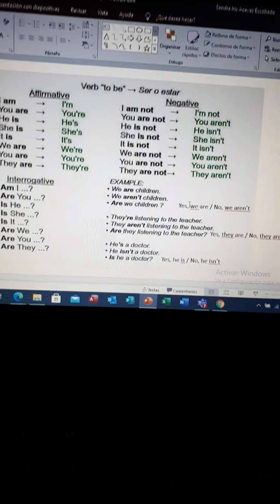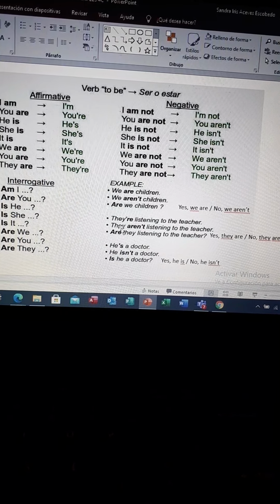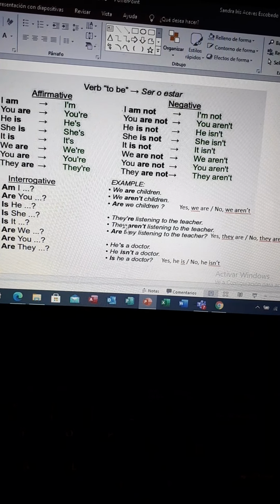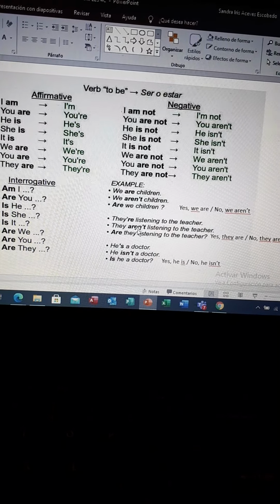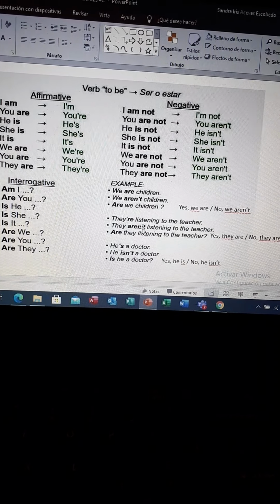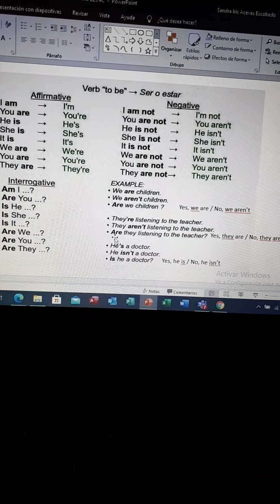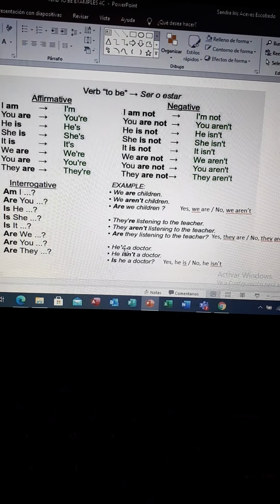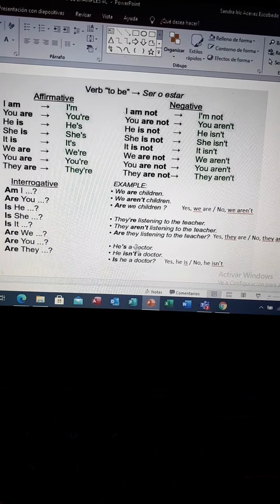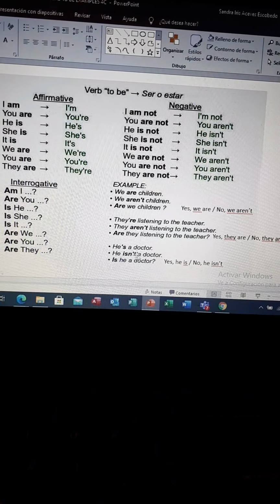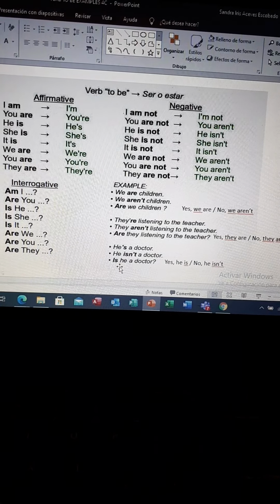Okay, so in this other example, they are listening to the teacher. This is positive plural. This is negative with the short form. Also here with the short form. Okay, this is negative plural, and then the auxiliary for the question. Now, here he's a doctor. Well, it's positive, it's singular. This is negative and singular, and then the question.